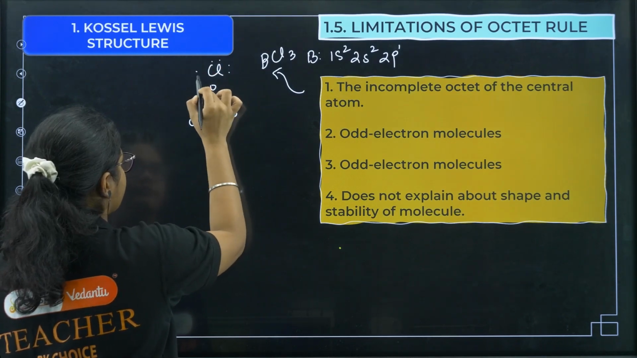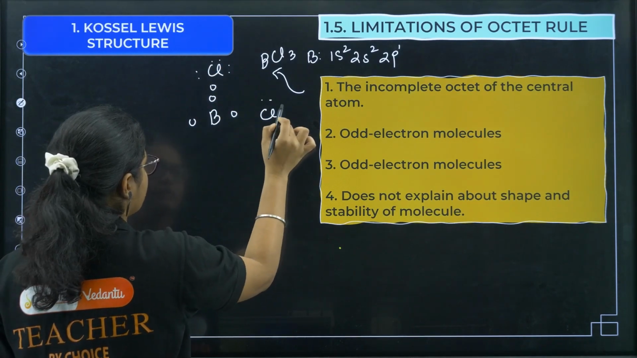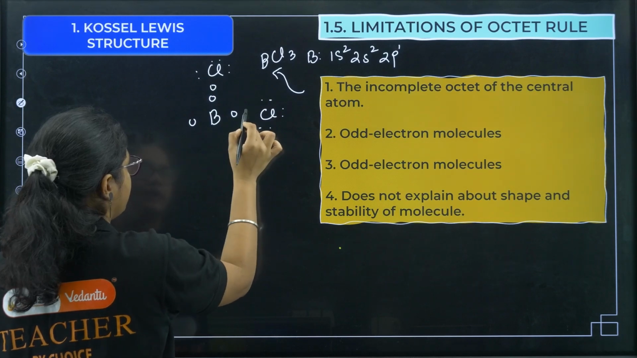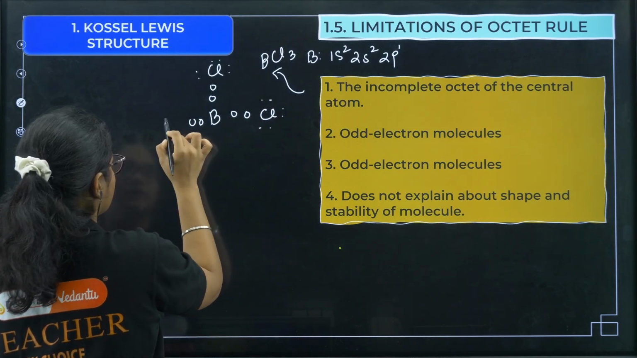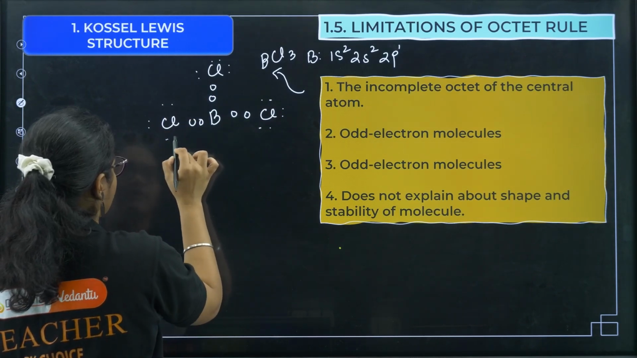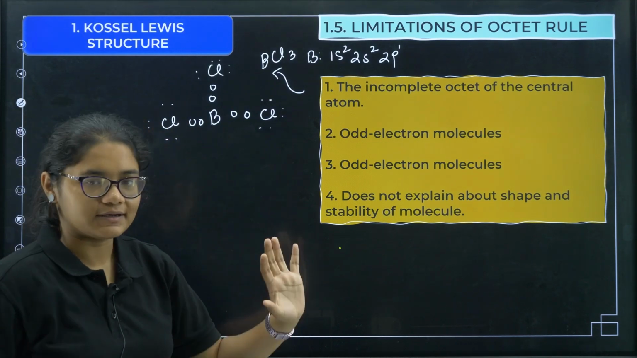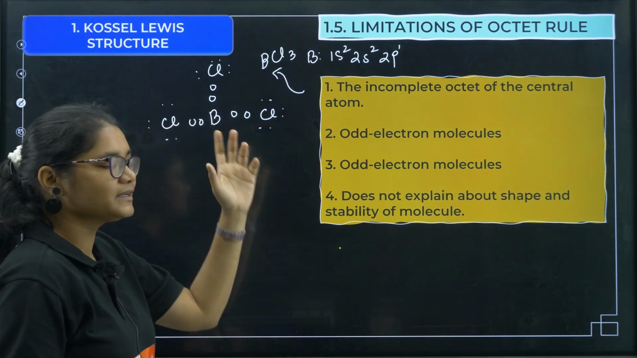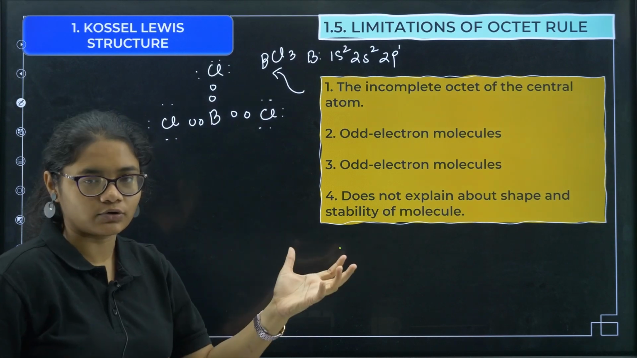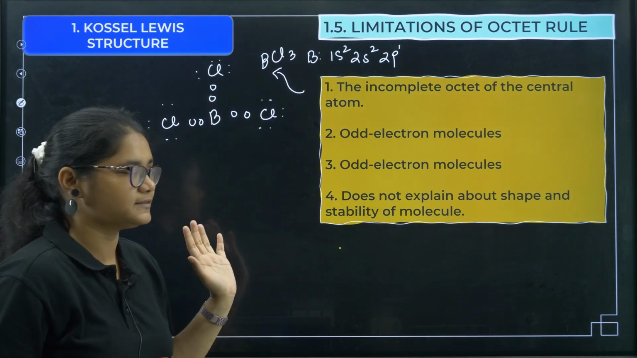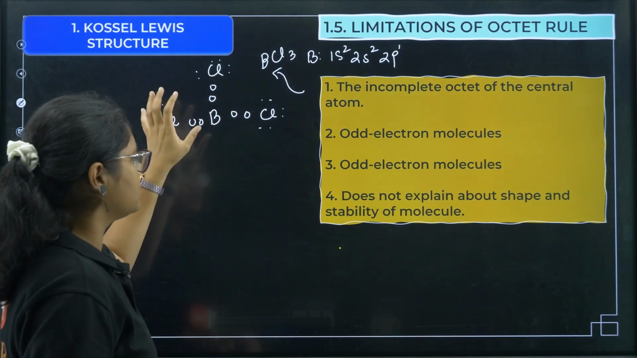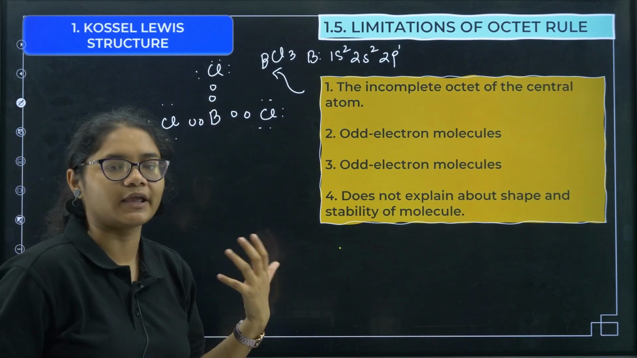Each chlorine has 8 electrons around it. Now if you see, the chlorine octets are satisfied, but boron is having only 6 electrons, so its octet is not satisfied. So that is why we cannot say that the octet will be satisfied every time.